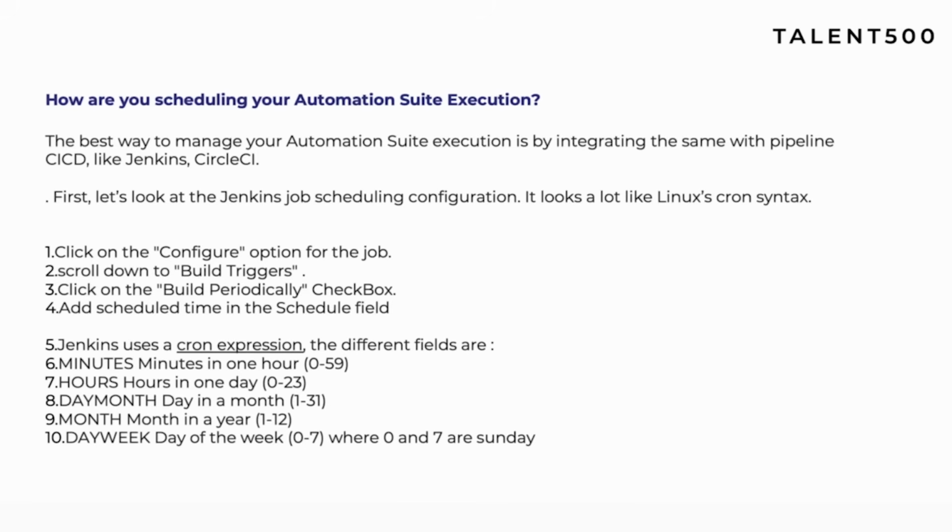But always remember that you have an escape path over here. Either you can say, okay, I don't take care of that execution, rather our DevOps team takes care of it. Or, if you have really worked on it, then you can say that yes, I am part of scheduling my job, and we do it using our Jenkins. Now when you say this, there will be a cross question. Definitely you can expect that, how exactly are you scheduling and what is the frequency you are executing your automation suite. Be very specific over here.